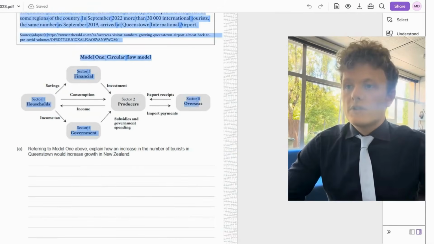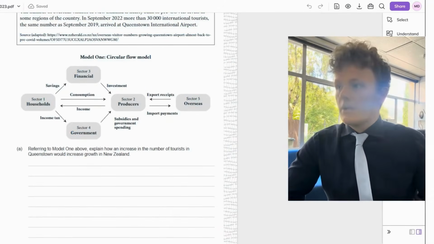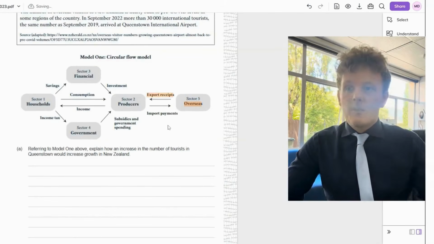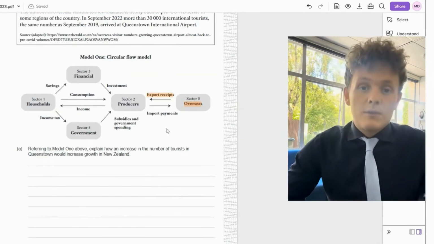So of course, tourist is going to be overseas because it's customers from overseas spending money in New Zealand, and they're going to be giving export receipts as they buy exports, so they buy goods and services from New Zealand's producers.